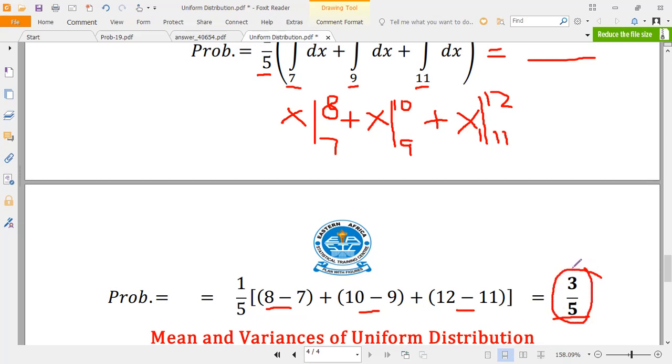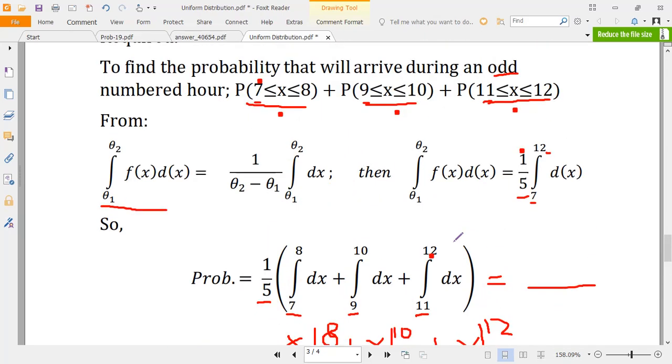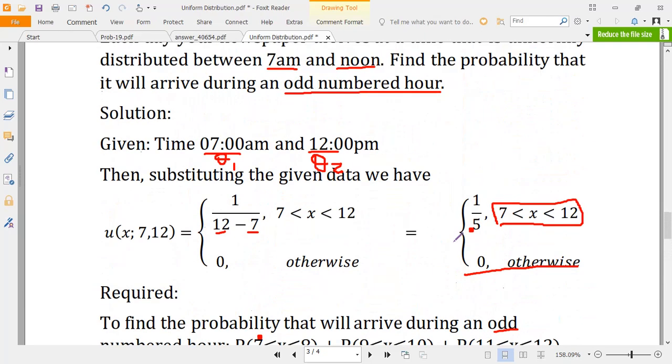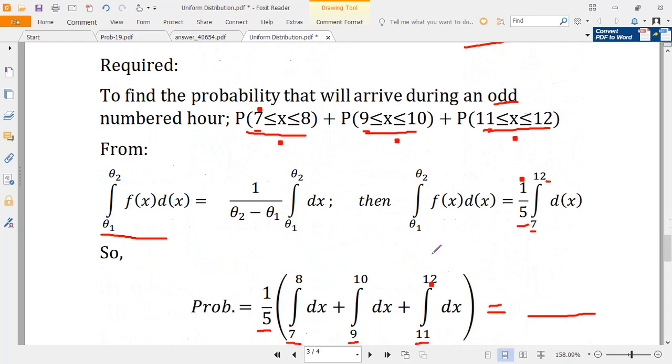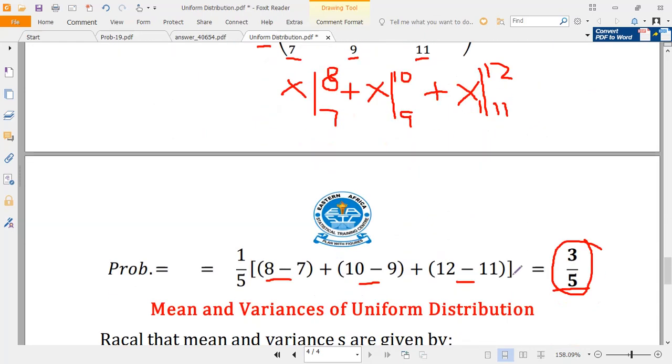The probability that our event of interest, the newspapers, will arrive in odd numbered hours is 3 over 5. So hope that is clear. Those two examples are enough. You have to go back to the lecture presentation and do example 2. That is for you to make some practice.